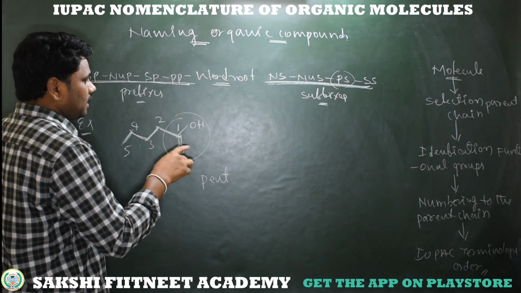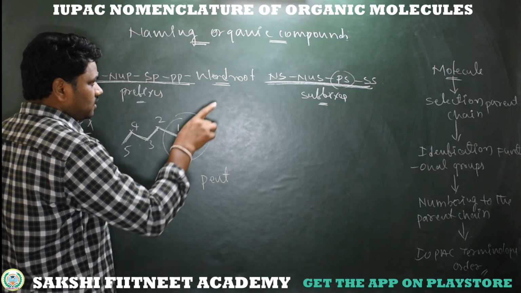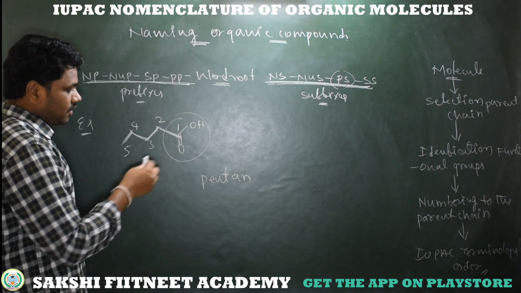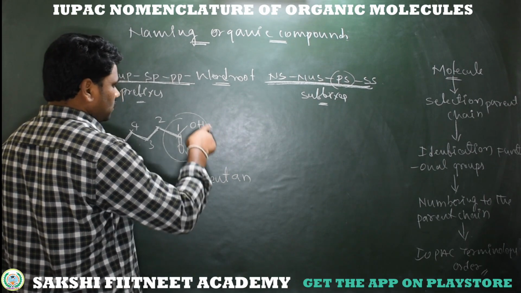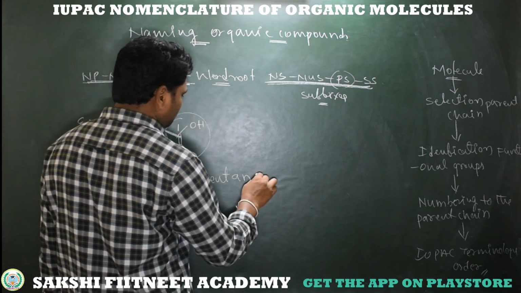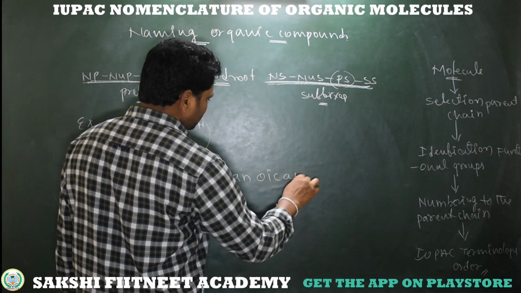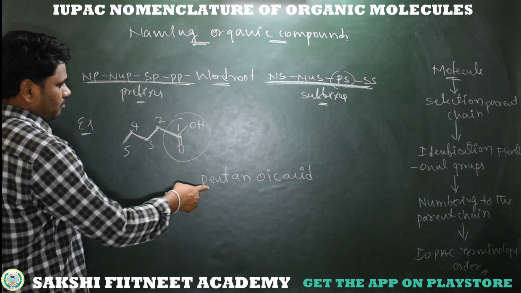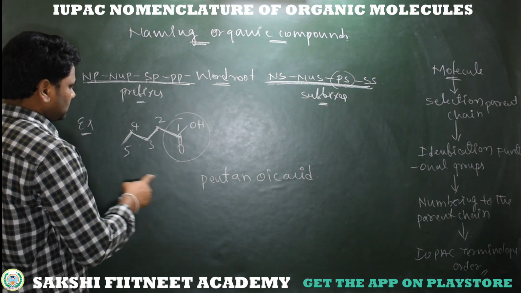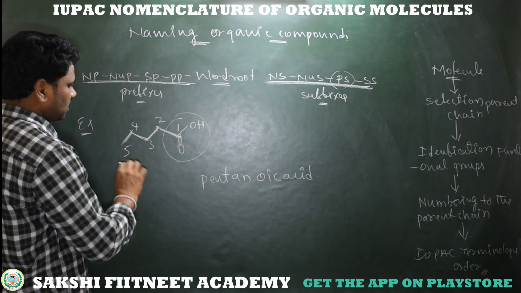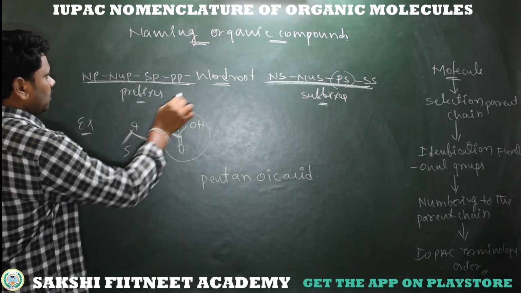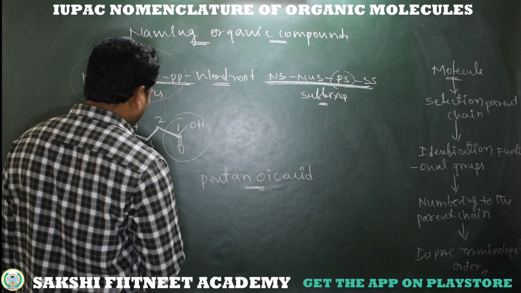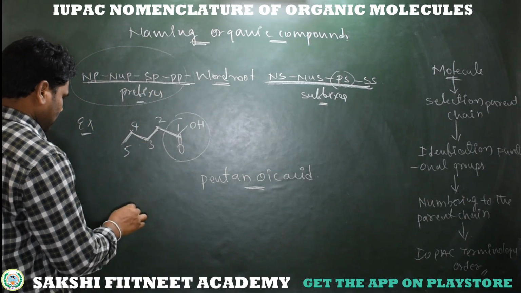It's oic acid, and there is no double bond, no triple bond, so simply the primary suffix becomes ane. And what about the secondary suffix? The secondary suffix becomes oic acid. Before the word root, are there any substituents? No substituents, so no need of writing any prefixes. This is the IUPAC name of the compound having carboxylic acid.